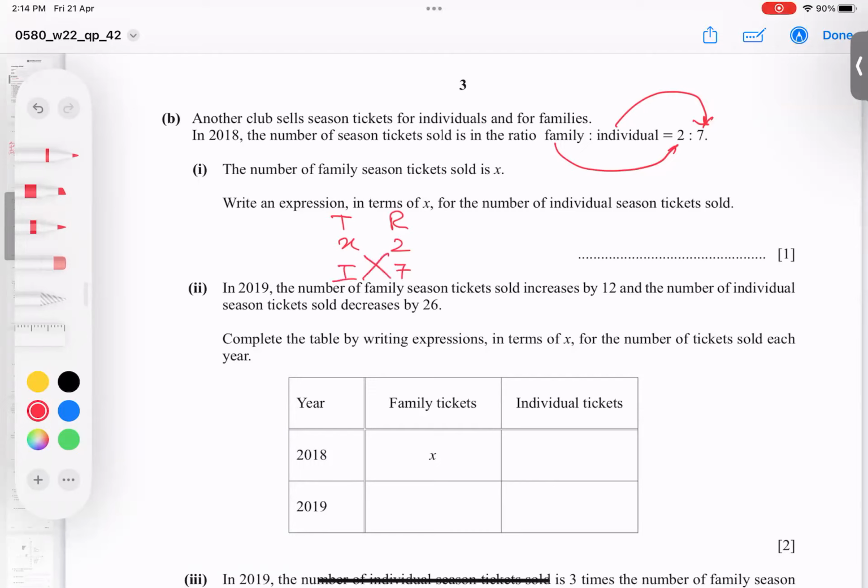So 2 times I equals 7 times X. So individual is equal to 7X, and these two will divide there. I get this answer. So individual is equal to 7X by 2.